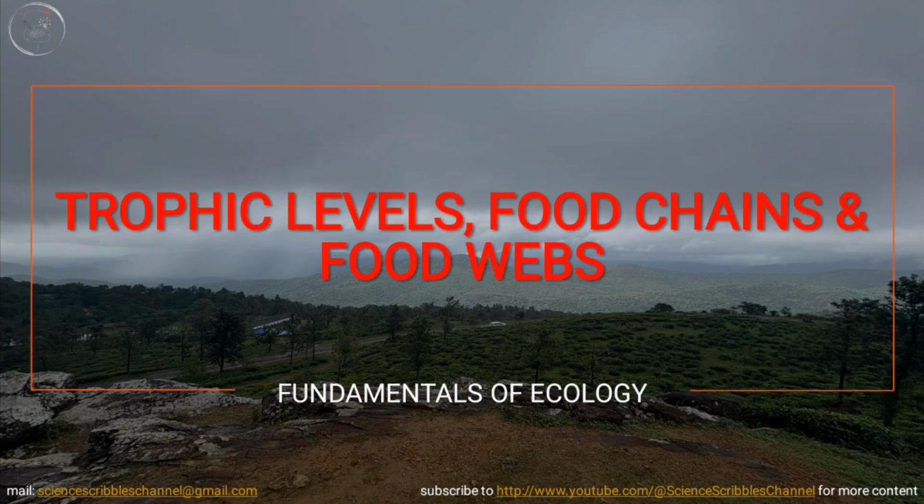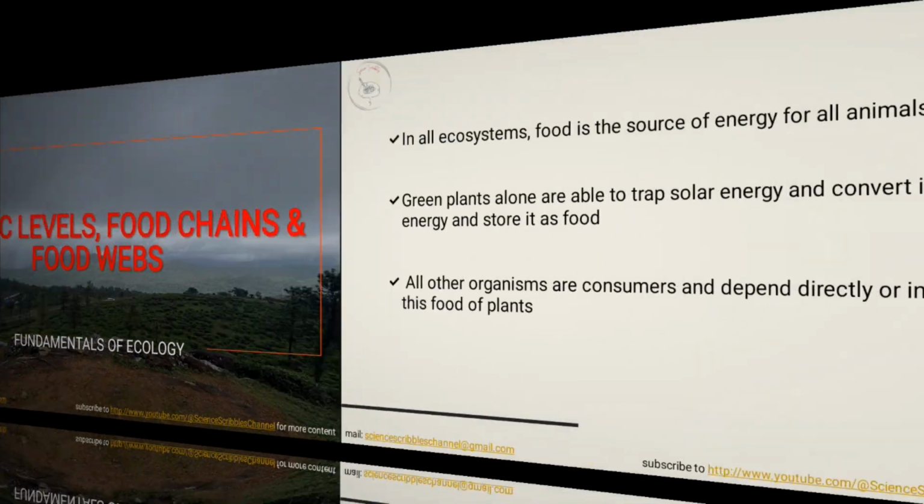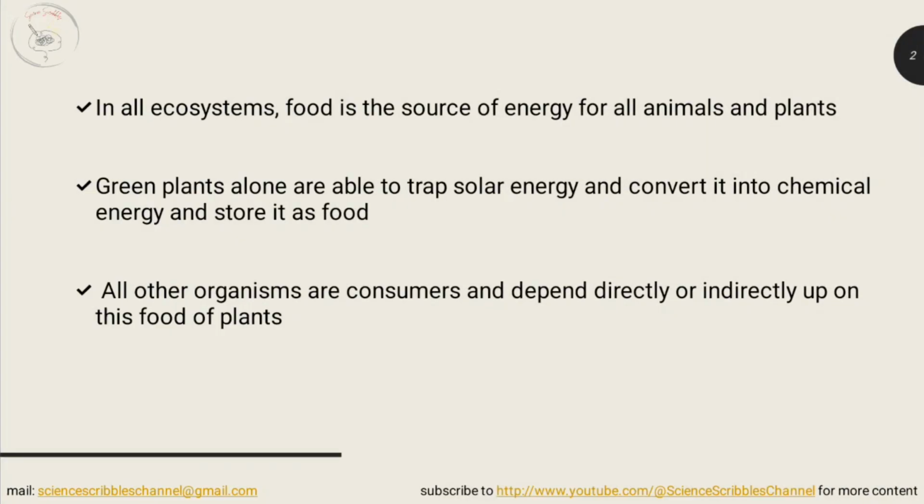The functioning of an ecosystem should be understood more by studying the terms trophic levels, food chains, and food webs. In all ecosystems, food is the basic source of energy for all living components, whereas green plants alone are able to trap solar energy for the manufacture of food. All other organisms are consumers, depending directly or indirectly on plants for their food.